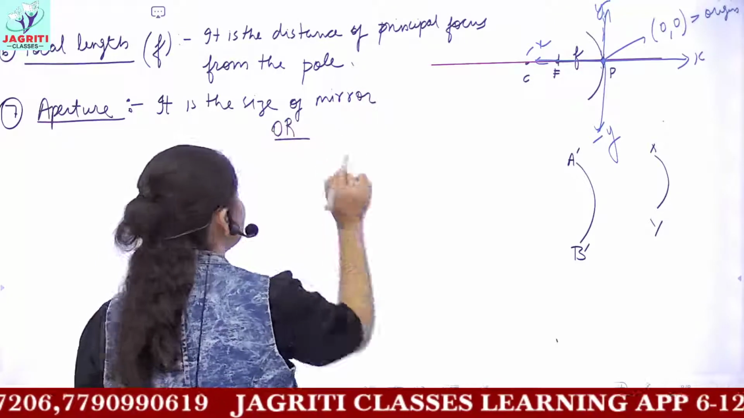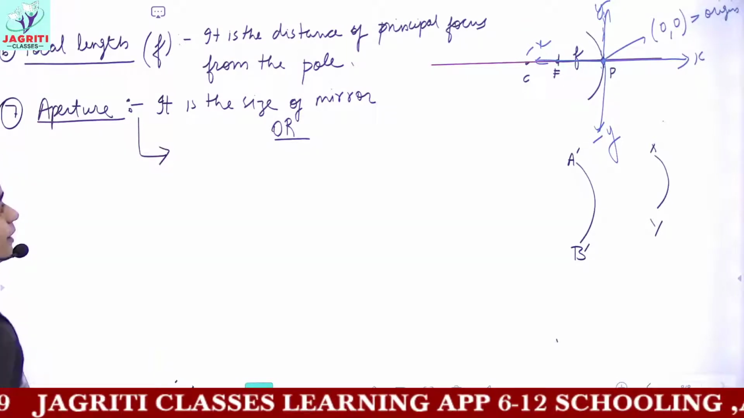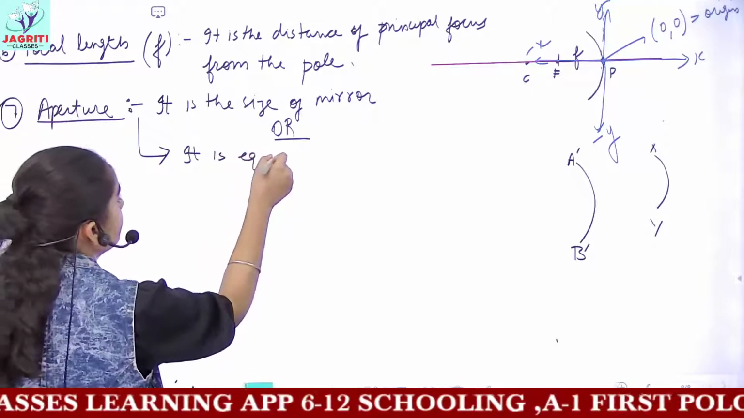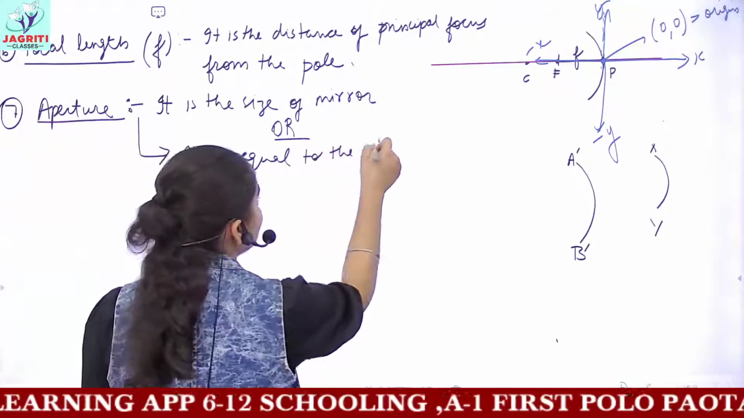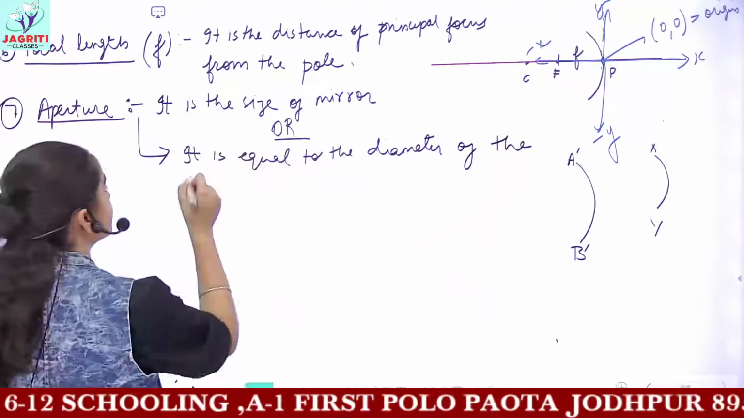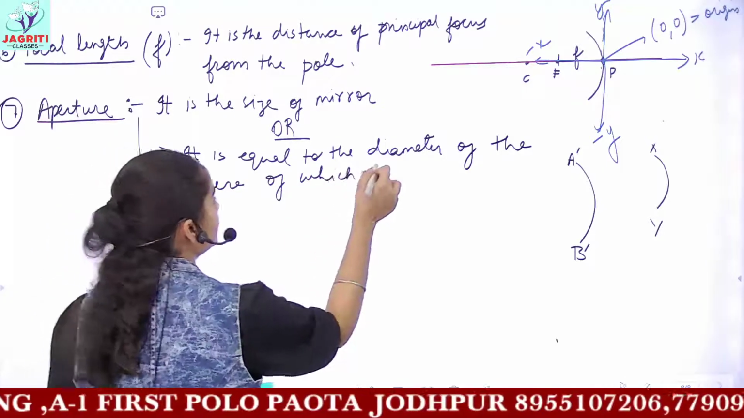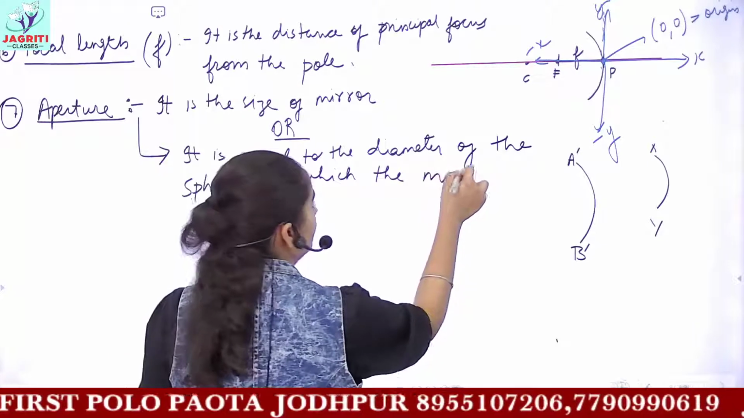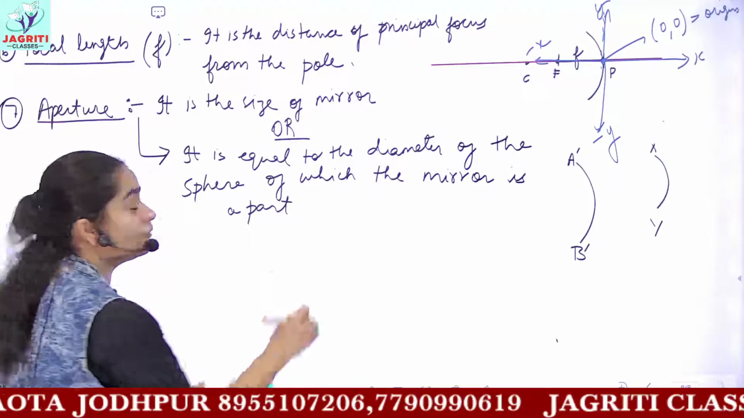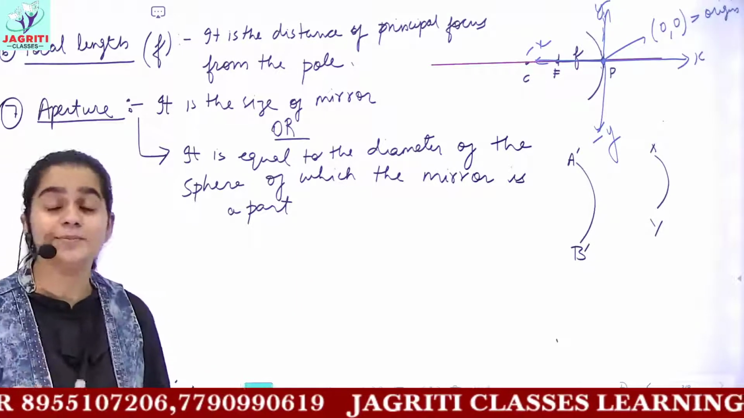And for writing the definition from the examination point of view, you will define aperture as equal to the diameter of the sphere of which the mirror is a part. So this is the meaning of the term aperture. And with this we have discussed all the important terms regarding the mirror.